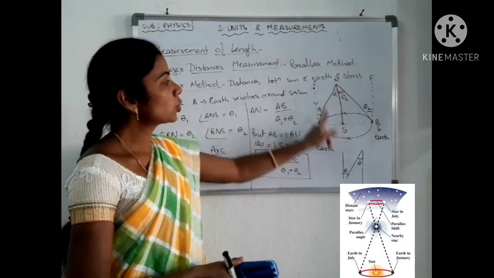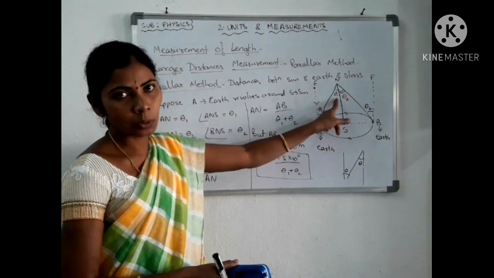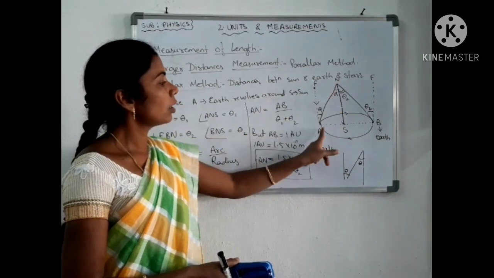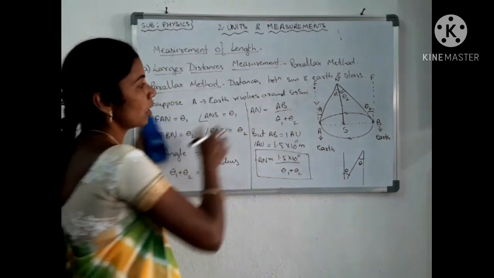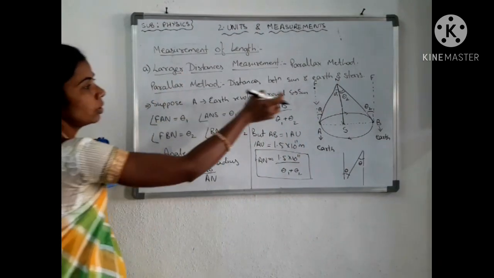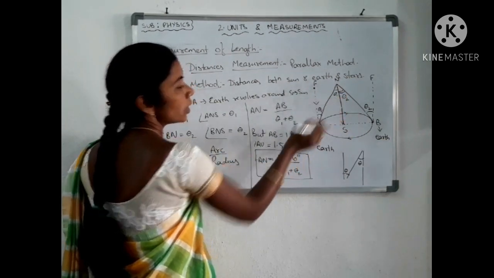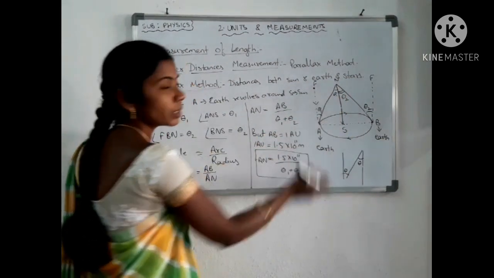So if these two lines are parallel, these two opposite interior angles will be equal. So angle FAN is equal to theta 1, which means angle ANS also will be theta 1 because these two are opposite angles.